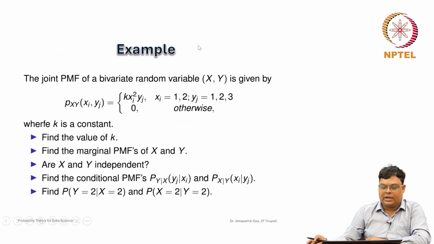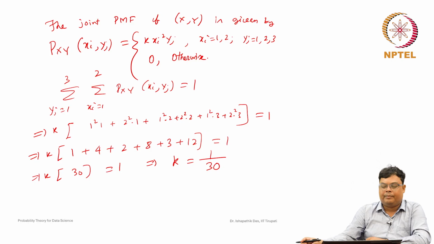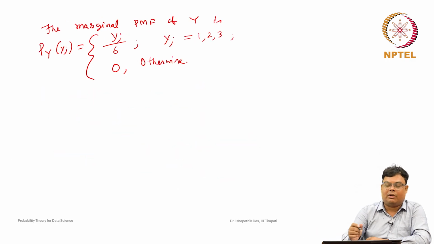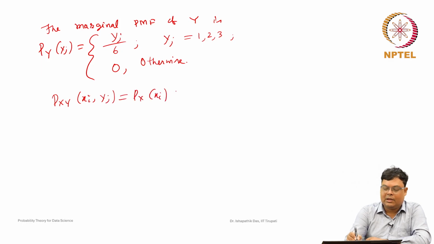So, now what is the next question? Are x and y independent? How can we find this? Suppose xi and yj are independent, then the joint probability mass function P of xy of xi, yj will be Px of xi times P of yj for any xi and yj values.